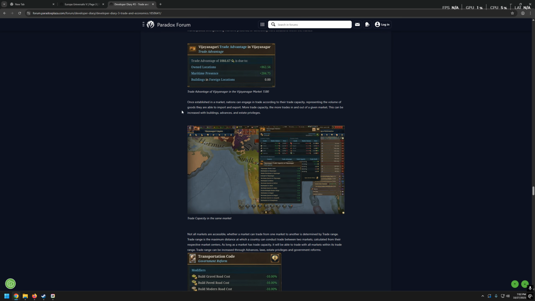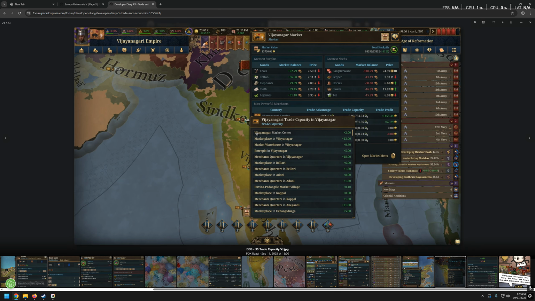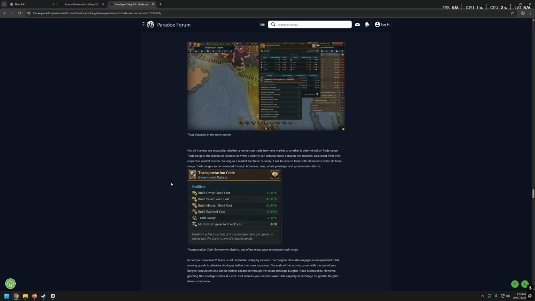Once established in the market, nations can engage in trade according to their trade capacity, representing the volume of goods they are able to import and export. The more trade capacity, the more trades in and out of a given market. This can be increased with buildings, advances, and estate privileges. So yeah, here we have multiple pieces of information. We have trade capacity in that province, location, whatever, and we have basic information on what generates that trade capacity. So we have marketplace, merchants, blah blah blah. Basically everything related to trade.